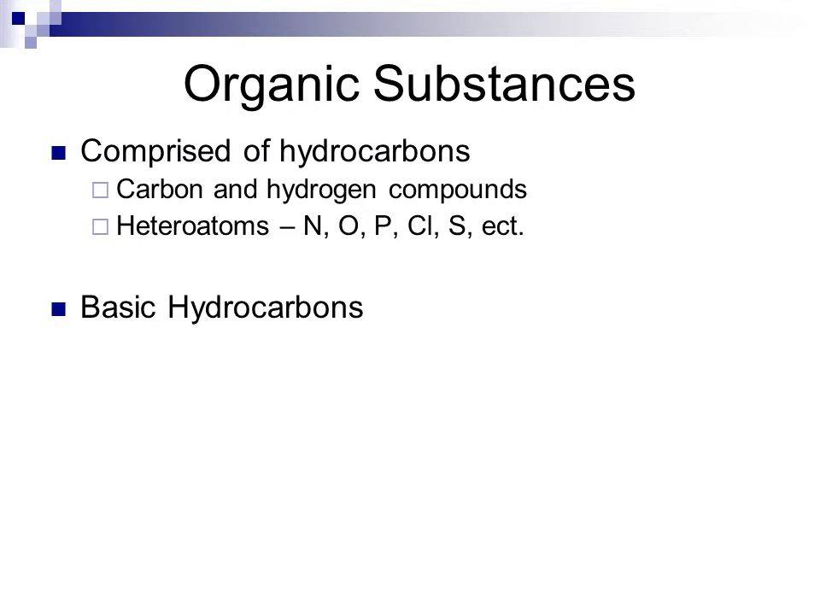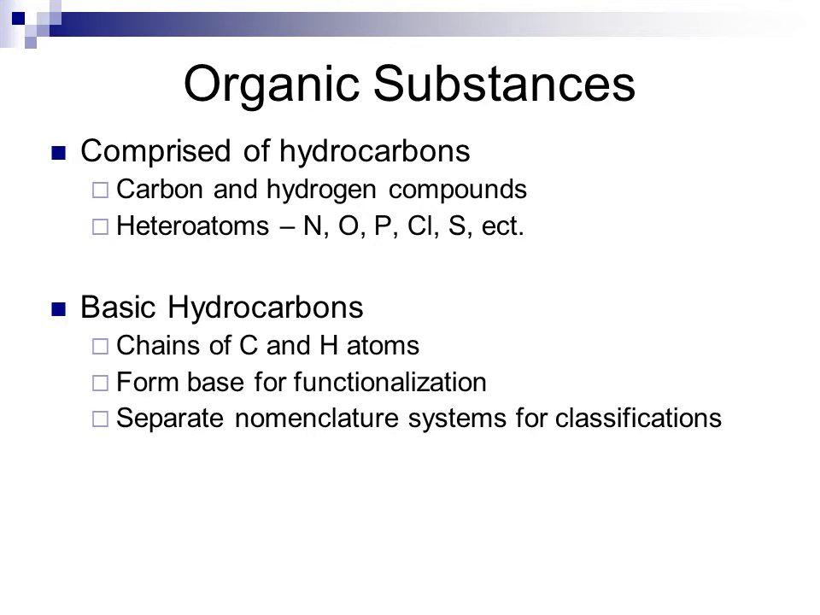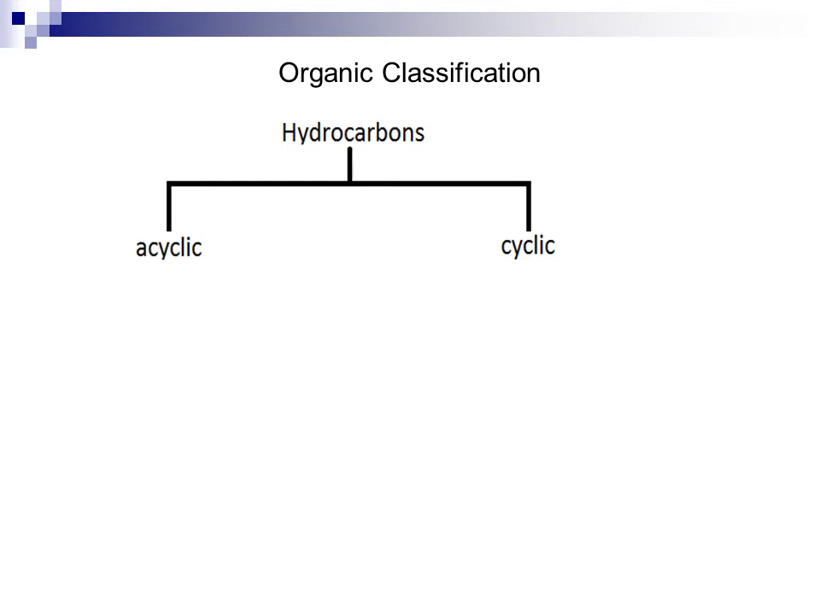A basic hydrocarbon consists of chains of carbon and hydrogen atoms linked together by the carbons, and they form the base for what we call functionalization in organic chemistry. There are separate nomenclature systems for the different classifications of organic substances that are hydrocarbons. If we look at a general breakdown of hydrocarbons, hydrocarbons broadly classify into acyclic and cyclic compounds.